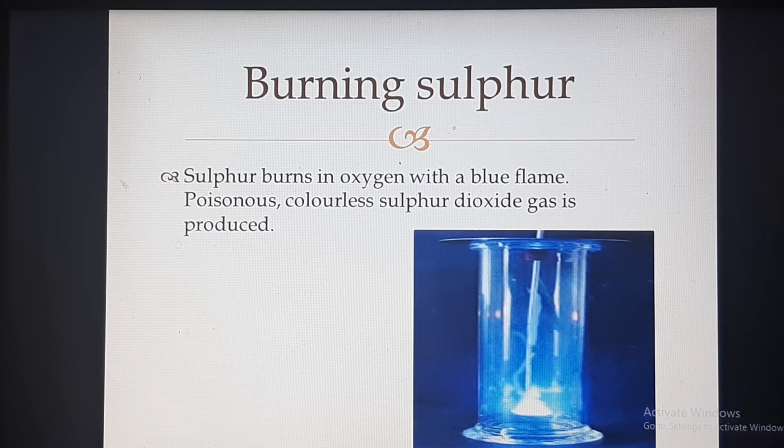After this reaction we get a poisonous colorless sulfur dioxide gas. So this reaction is carried out in a closed jar. Why do we carry out this reaction in a closed jar? Because after burning it produces sulfur dioxide. Sulfur dioxide is a poisonous gas and also it is colorless. So when it comes into the atmosphere we cannot see it because it is colorless. It is also a poisonous gas. So we carry out this reaction in a closed vessel.